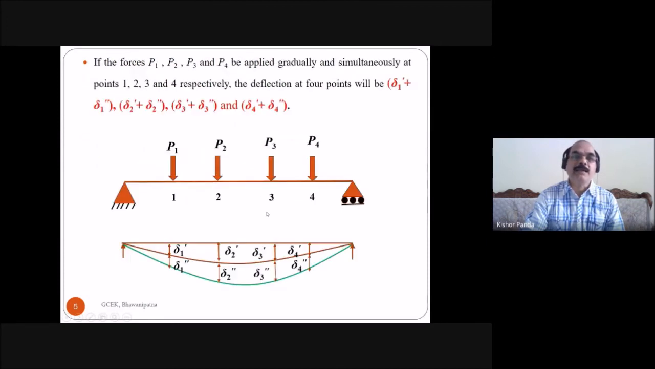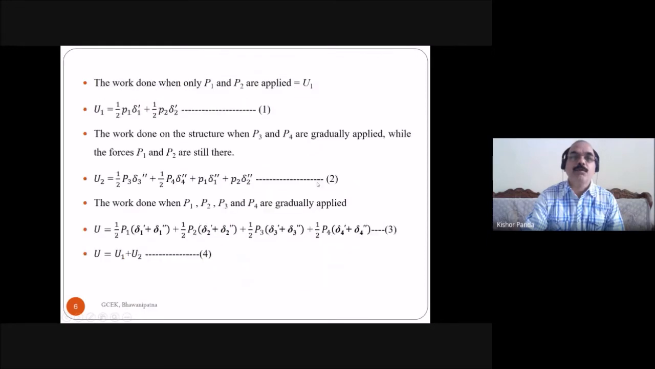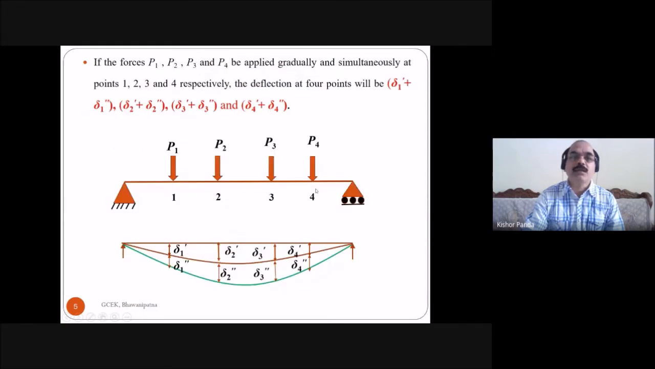And in the third case, when P1, P2, P3 and P4 are applied simultaneously and gradually, these four forces act at the points 1, 2, 3, and 4. So what is the work done when they act simultaneously and gradually? Because they act simultaneously and gradually, this is the total deflection at 1, this is the total deflection at 2, this is the total deflection at 3, and this is the total deflection at 4.